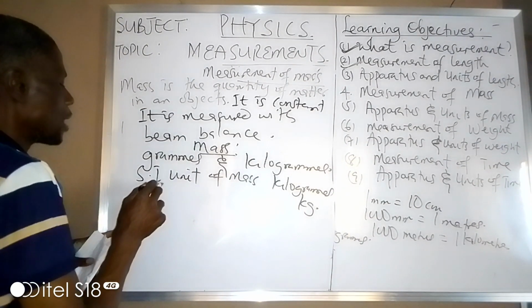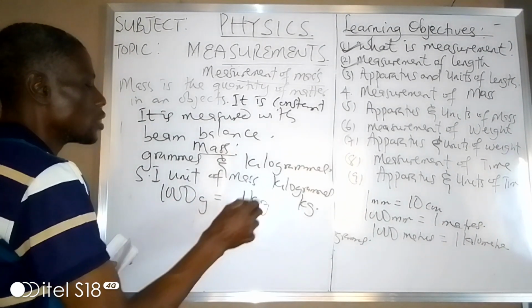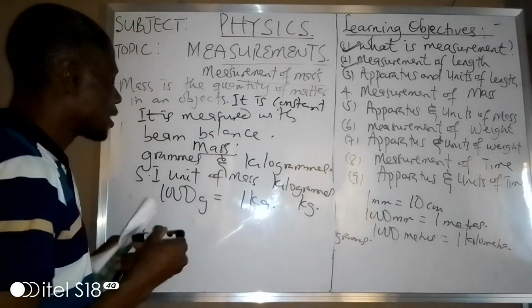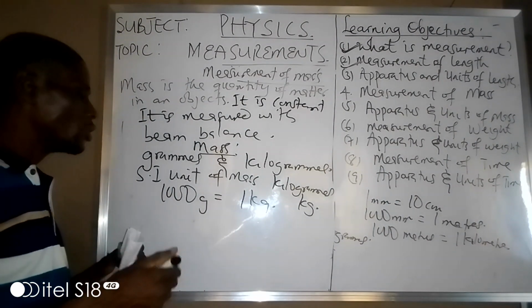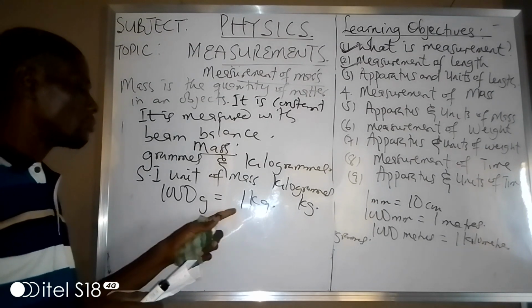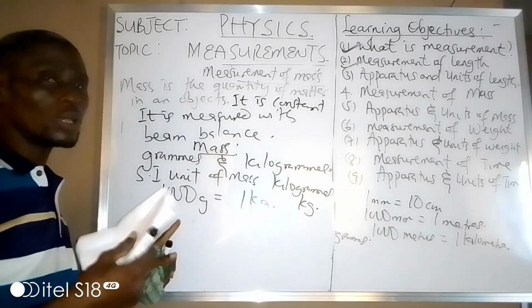Okay. So what is the relationship? Especially for this one, we have 1,000 gram is equal to 1 kilogram. So you can convert your gram to kilogram. How do you do that? If you want to convert from kilogram to gram, you multiply by 1,000.